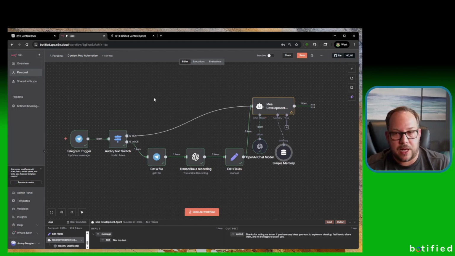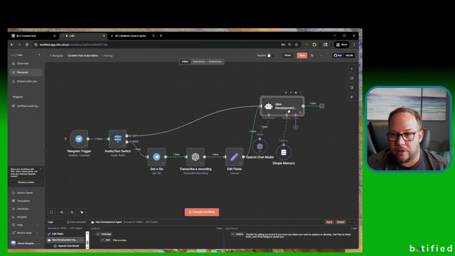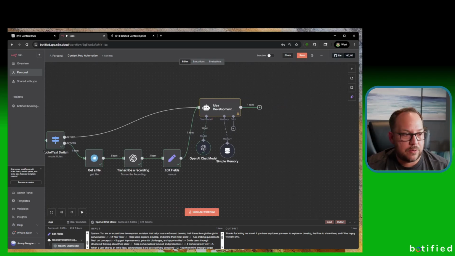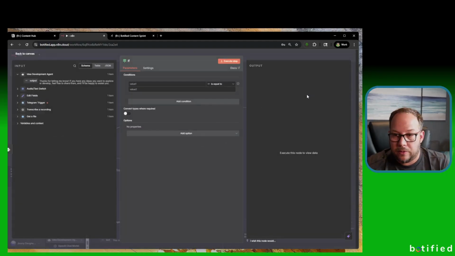Okay, so just to recap, we've done the first half of the workflow, which is setting up the Telegram trigger. We set a switch here. One goes to text, one goes down through an audio path. And once it goes there, it hooks up to an AI agent node, which is using OpenAI, and it's using simple memory. So everything is good to go here. So we're going to move on to the next stage, and we're going to add something in called an if node. Okay, so we'll add that in.